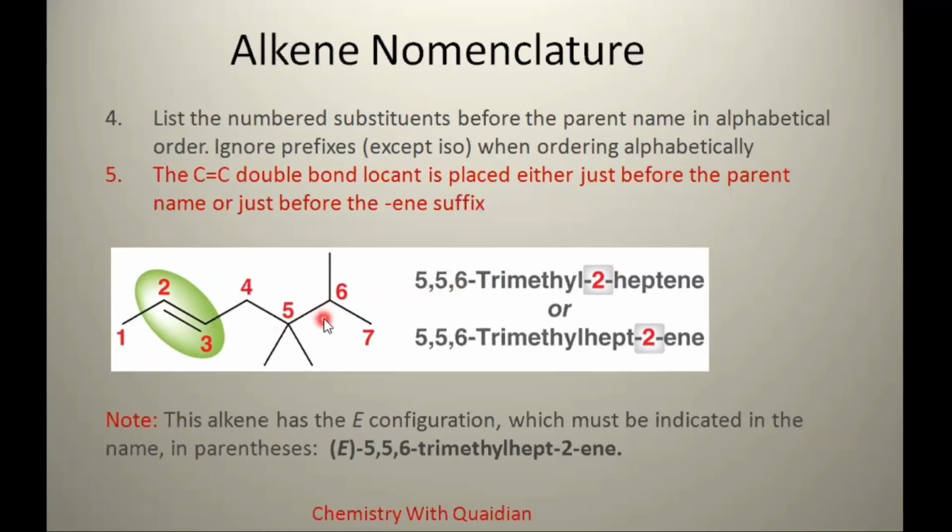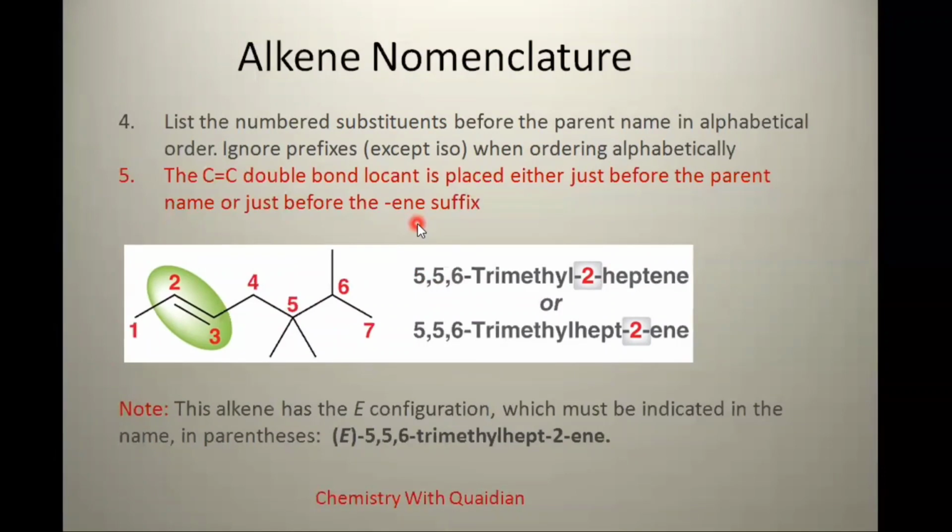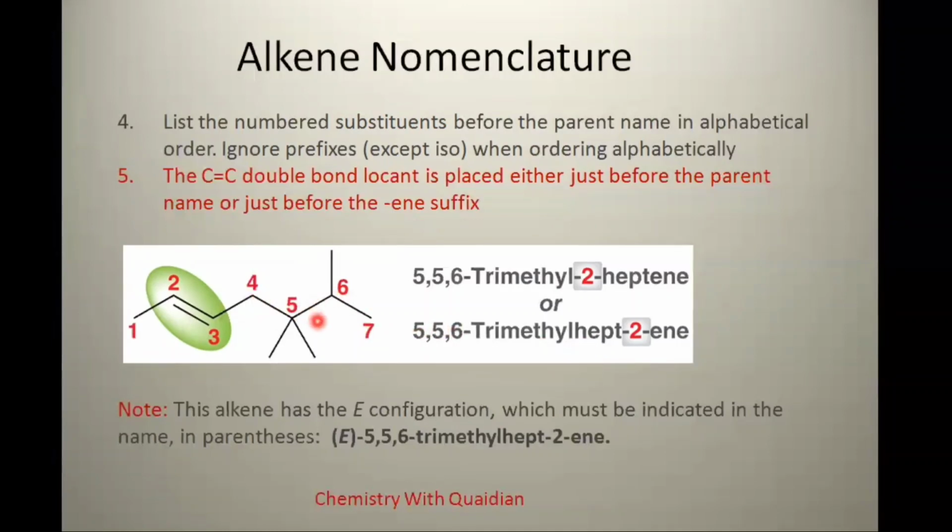So the name is 5,5,6-trimethyl-2-heptene. The second one is 5,5,6-trimethylhept-2-ene. Why hept? Because it contains 7 carbons. Hept, and the 2 position contains the double bond, 2-ene.